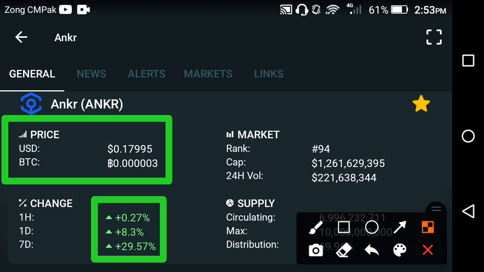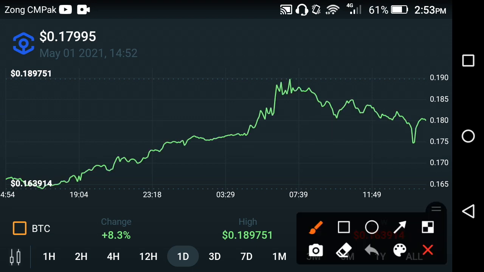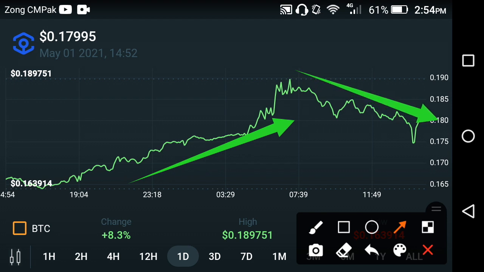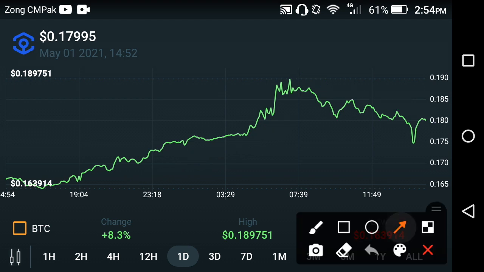Now let's see the price prediction chart of the Ankr network in more detail. As you can see here, there was only a jump in the previous period at the entry of the new month, friends. Ankr network turned positive and took a jump. But unfortunately at this time the gradual falling period of Ankr network starts, but don't worry, it falls down for a little time. After some falls, it again takes a jump, friends.